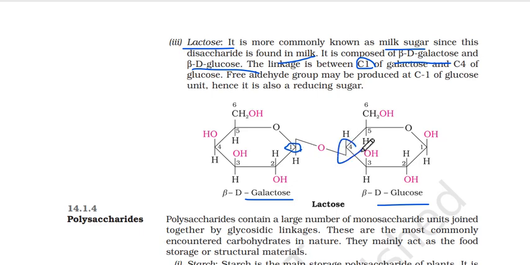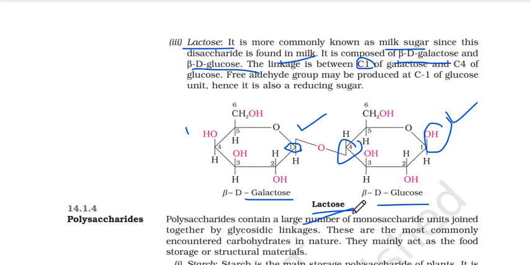ठीक. Again, you can see a free aldehyde group. It may be produced at the carbon number 1 of glucose unit. Hence, it's also a reducing sugar. अभी भी हमारे पास CHO group जो है is still present over there. So we can say that हर एक का इसका अगर गया पहला वाला, इसका नहीं गया. So you can say that lactose is again a reducing sugar just like maltose. Why was it so? This is so because आपका जो aldehydic group है it's still free.